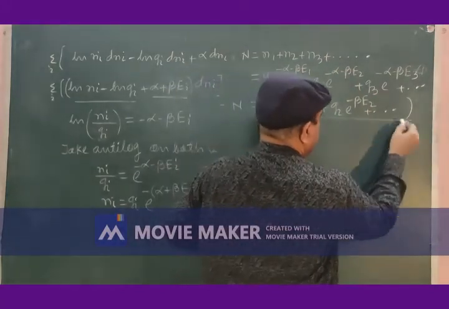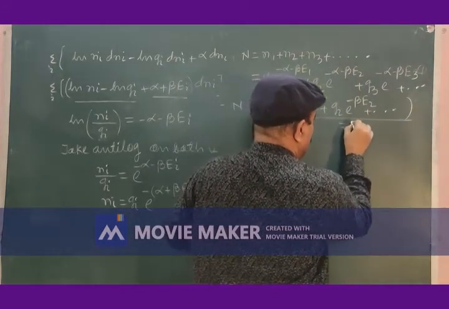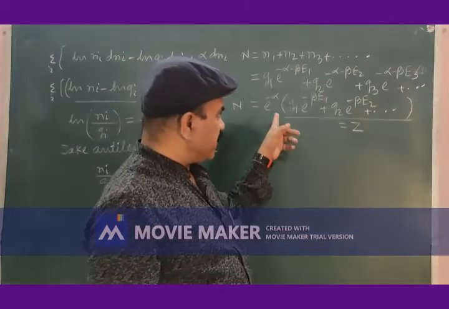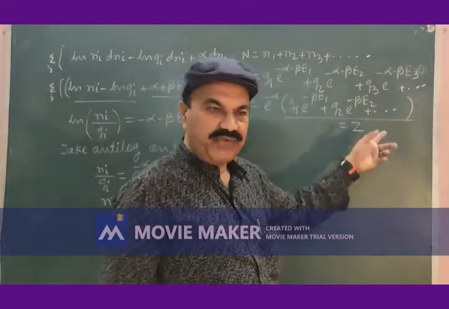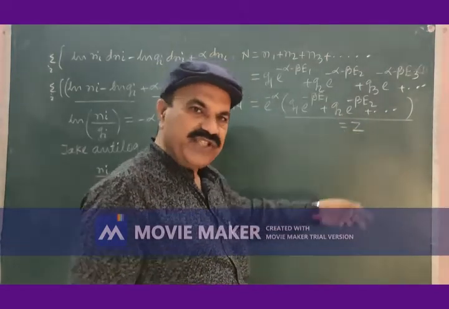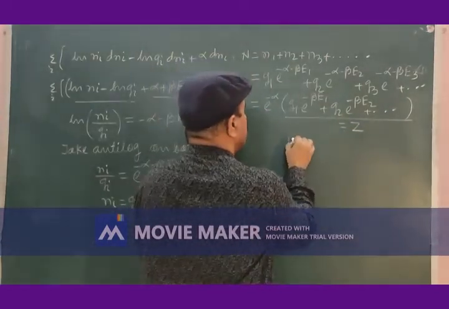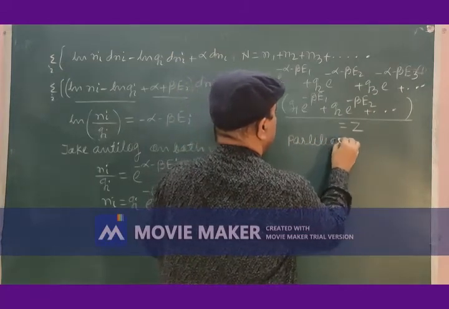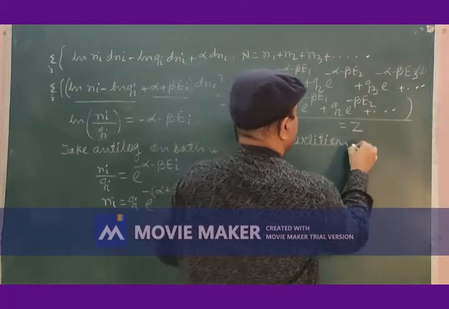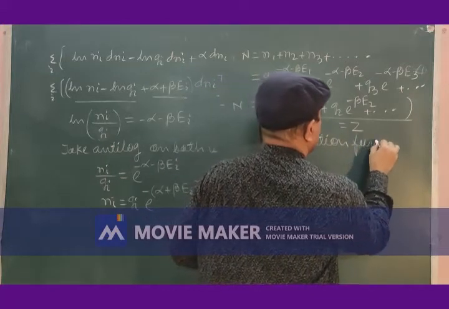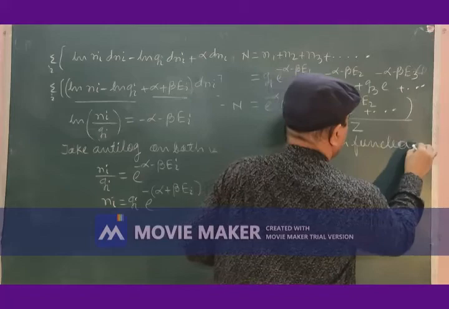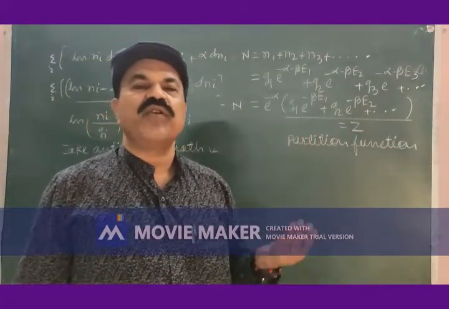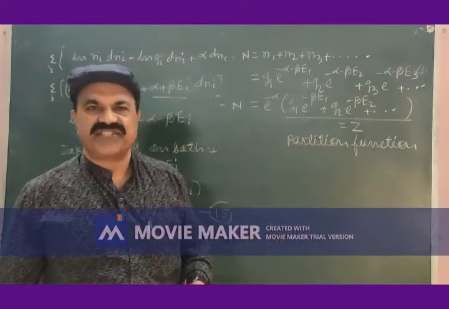Let us consider this bracket is equal to the term Z. The term Z is known as partition function for Maxwell-Boltzmann statistics.